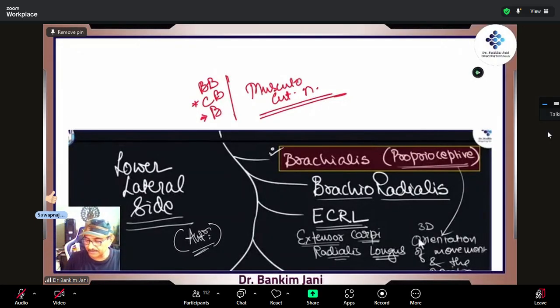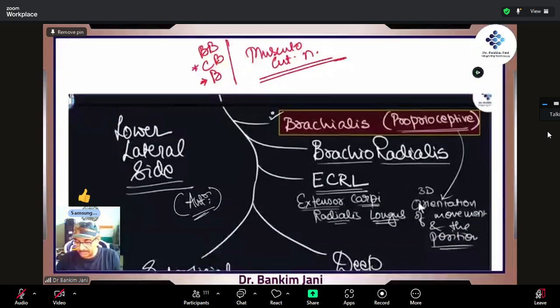So what is proprioception? Even if you close your eyes and put your hand like this, you can say that yes, my hand is like this. So this is the 3D orientation of the movement and the position of that particular organ or muscle or joint. That is what is called proprioceptive sensation. So this is very specific for the brachialis. Proprioceptives are coming via radial, and the motor fibers are coming via the musculocutaneous.